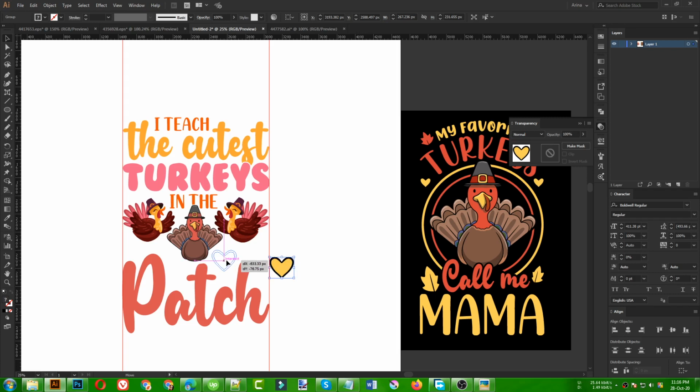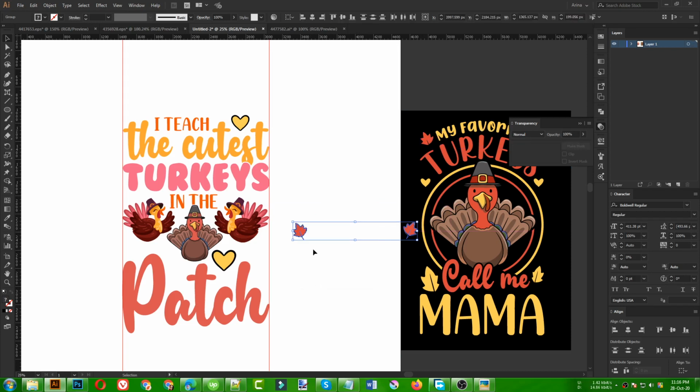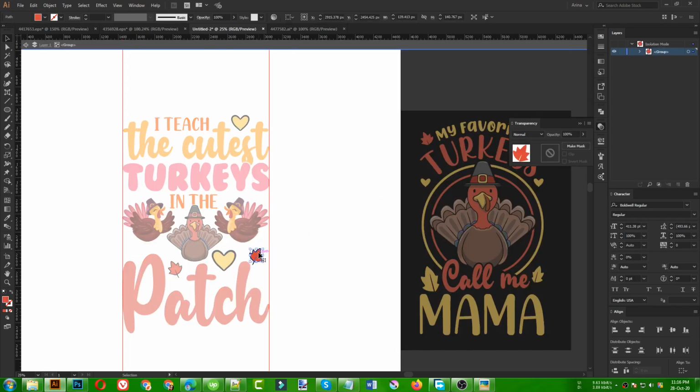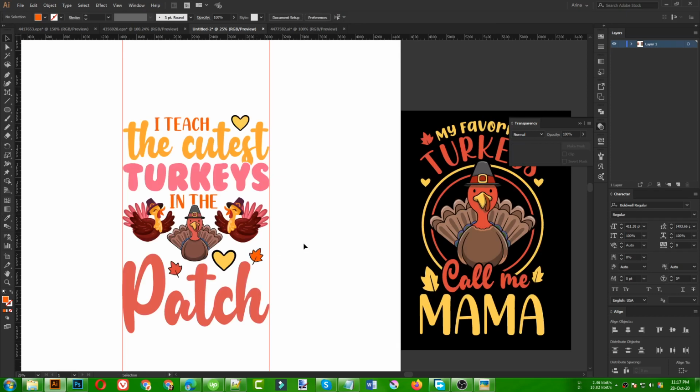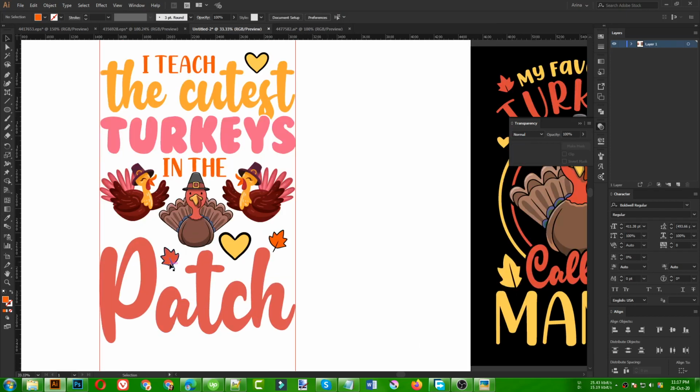So let's use some of these shapes here to make it something like covering the area. So let's use this group, maybe this one here, but I want to make it in this orange color. Sorry for that, this orange color will work for me. So that is good, guys.